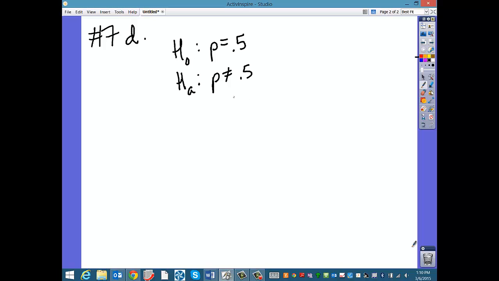Now, as you can see, it's saying not equal to 0.5. In other words, I would consider it weird if you were unusually successful, if your friend were controlling it one way or the other. The question specifies how many times in a row would you have to lose, right? Which is one of the tails. So let's just draw what we're talking about here. Okay, so one of the tails.